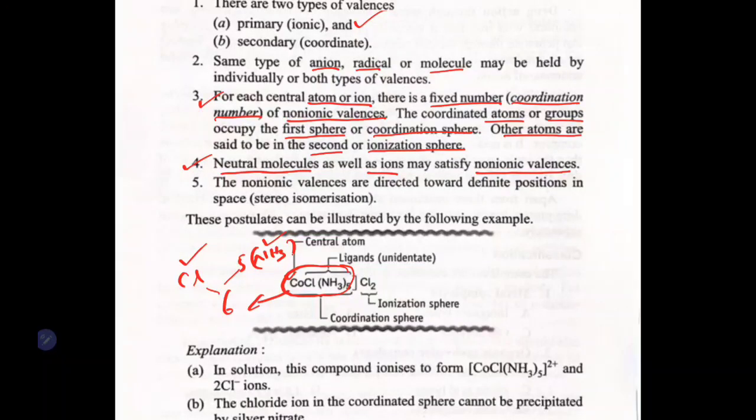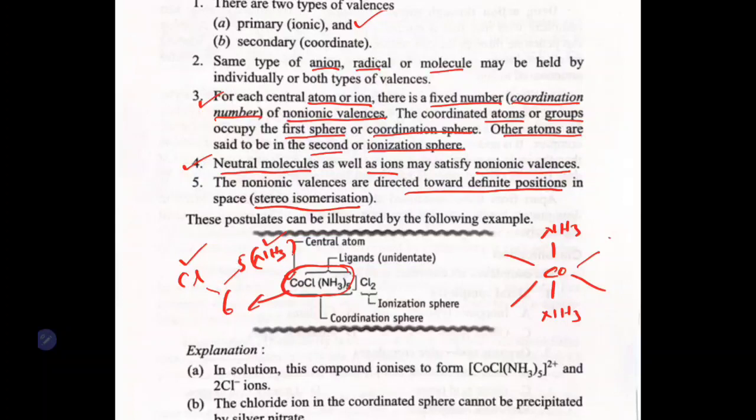Then the coordination number and non-ionic valences are directed towards definite positions, what we call stereoisomerism. So they are directed in a definite position. It will be like this. See, cobalt will be here. We have NH3, this one and this one.